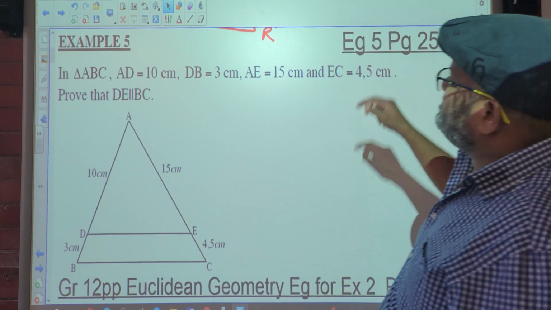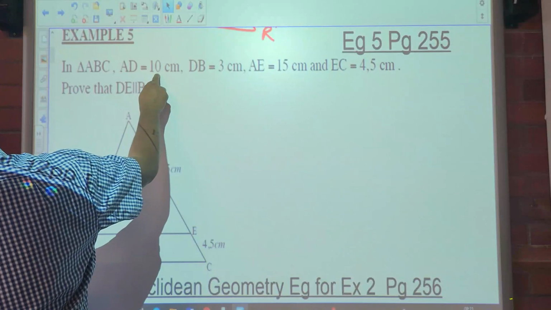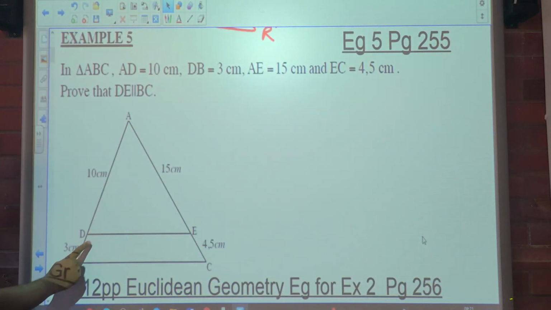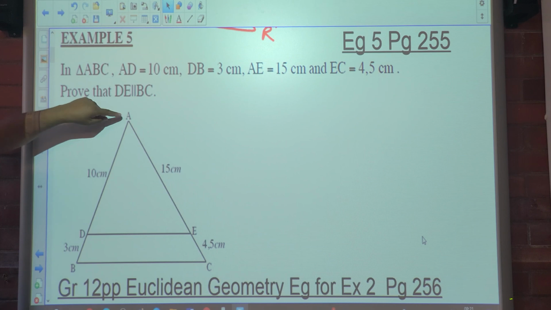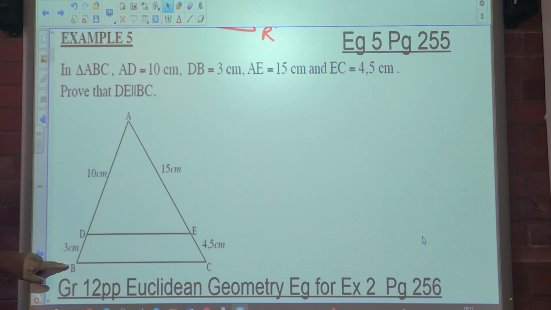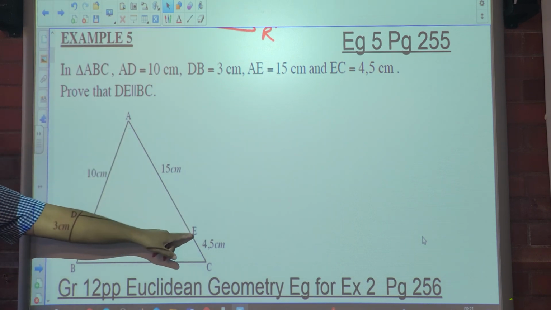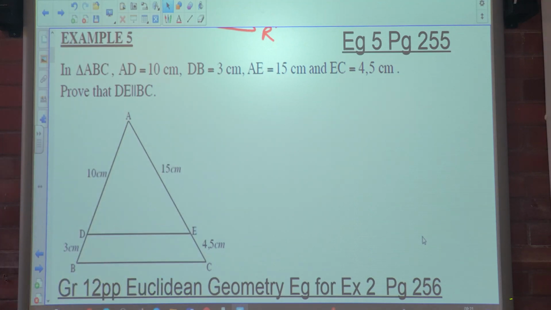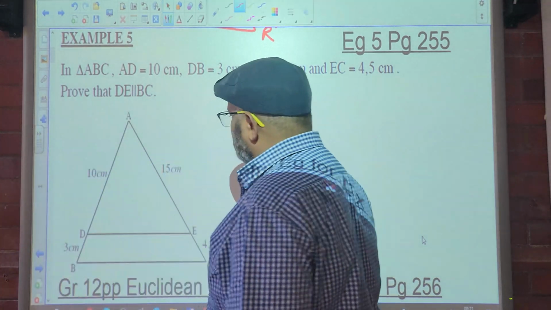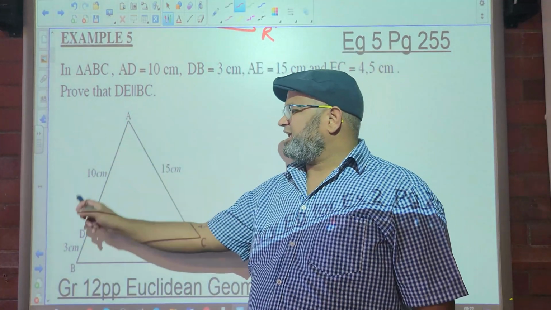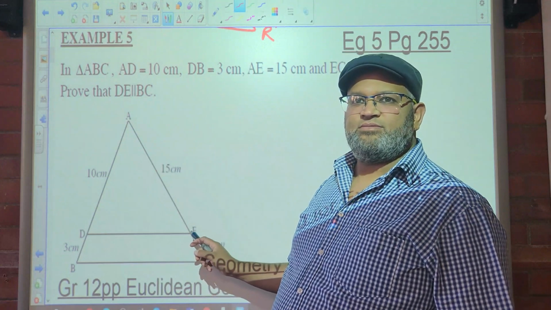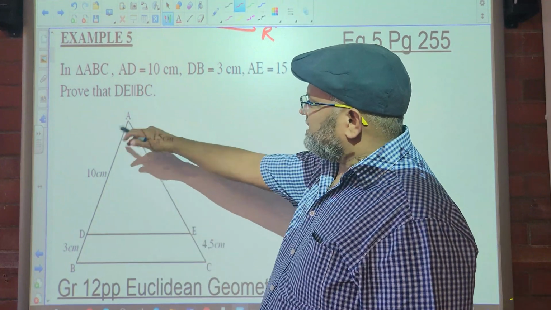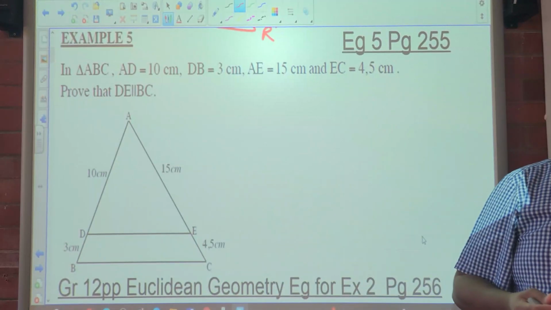So here we are told that in triangle ABC, AD is equal to 10, BD is equal to 3 centimeters, AE is 15 centimeters, and EC is 4.5 centimeters. The question says prove that DE is parallel to BC. So where do we start? Remember, we're going to prove that the ratios are equal. We don't go straight and say the ratios are equal.